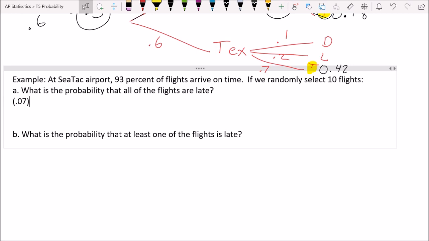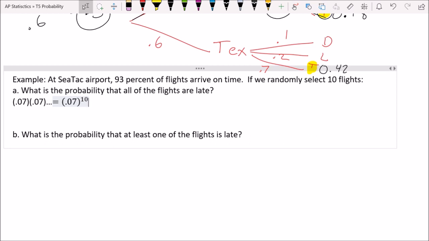And then the next flight would have to be late. So that one also, because they're independent, that's a 0.07. And so on. And that would happen 10 times. Or we could write that a different way as 0.07, and since there's 10 flights, that would be to the 10th power. Now that's not going to be much of a number at all, y'all. I mean, that's going to be a really small number.